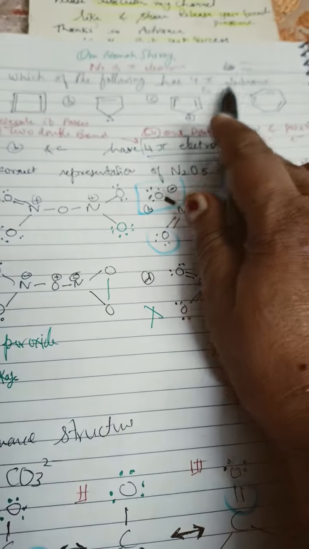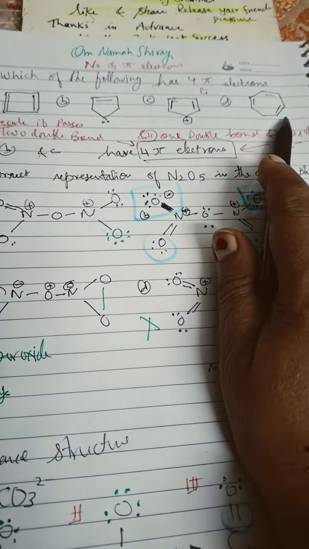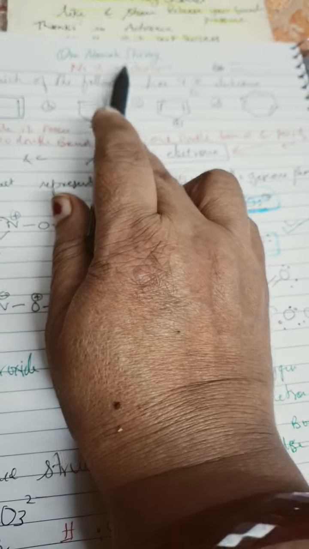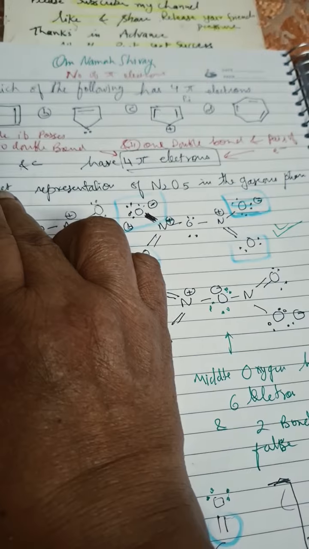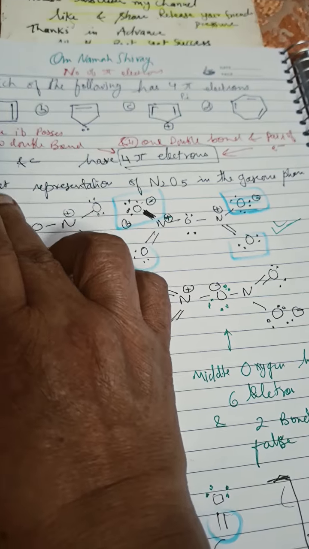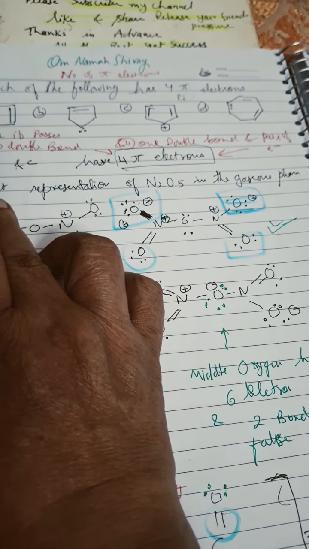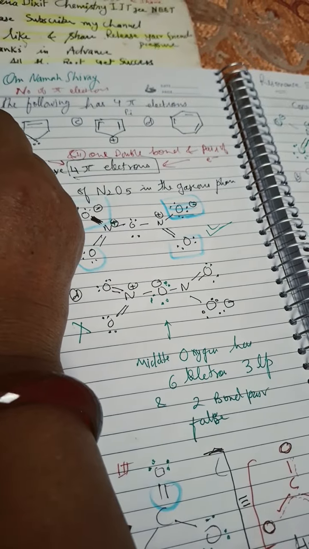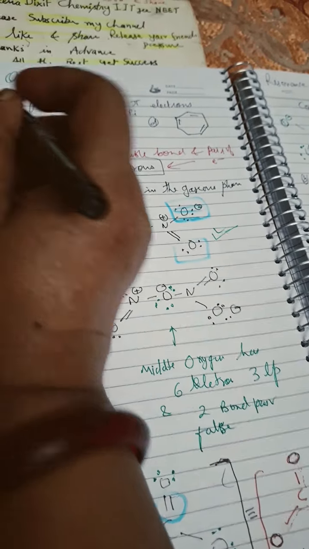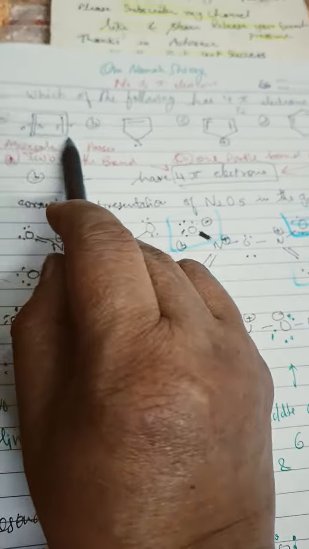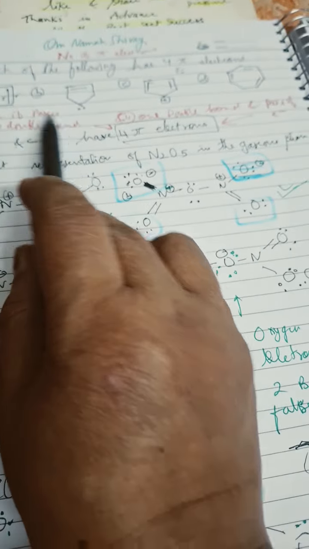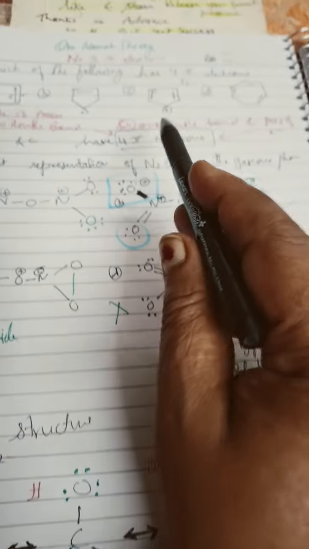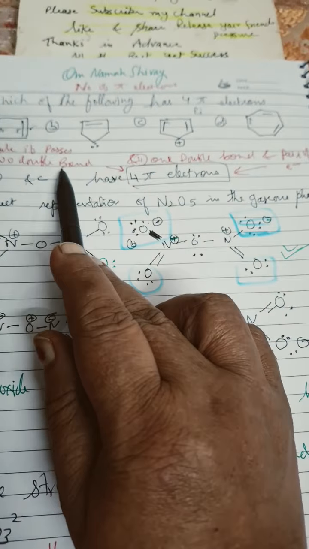Which of the following has 4 pi electrons? These 4 structures are given to you. Now here what you have to see: pi electrons means a double bond should be there. So here 1 double bond, 2 double bonds, 1 double bond. 1 pi bond is made up of 2 electrons. This is sigma bond and this is pi bond. So if 2 pi bonds are there, it means there are 4 pi electrons. One pi bond is made up of 2 pi electrons.